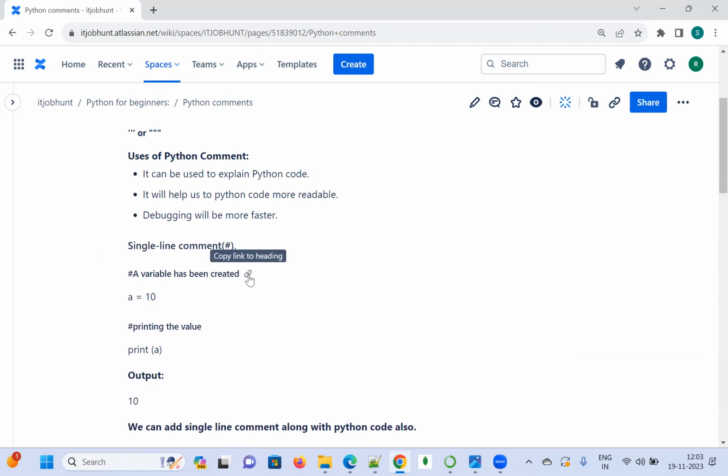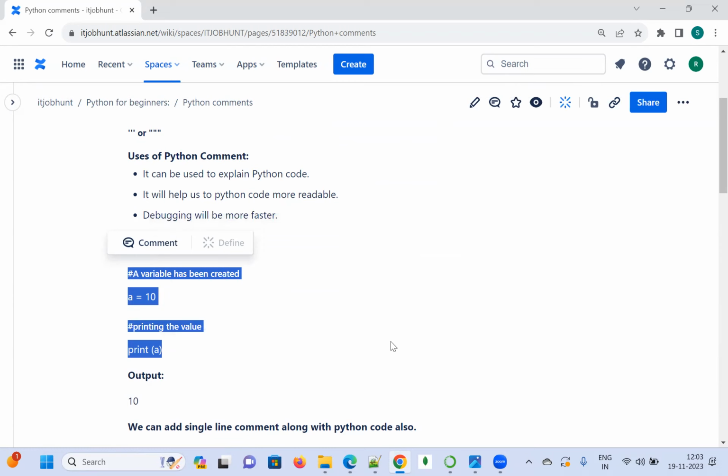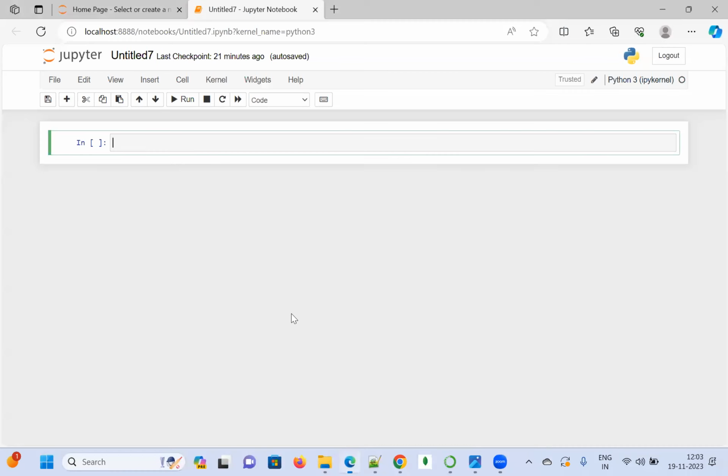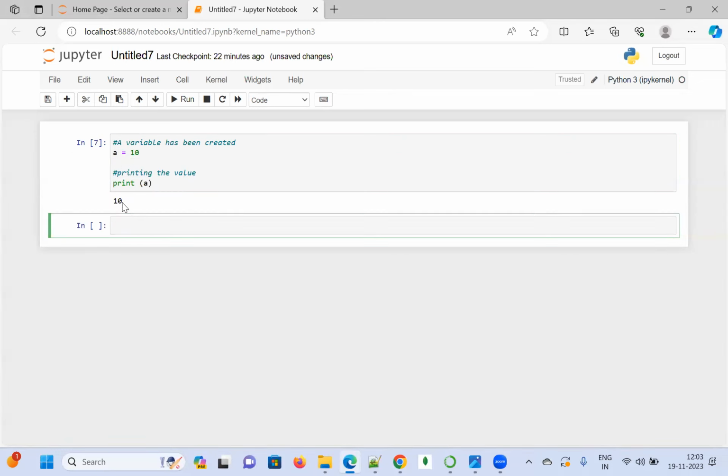Now the implementation part. Let us see whether it is going to give the desired output or not. Okay, let us execute. See here, this is the comment, right? And a is equal to 10, and this is also a comment. We are expecting the value as 10. Okay, 10 is coming.